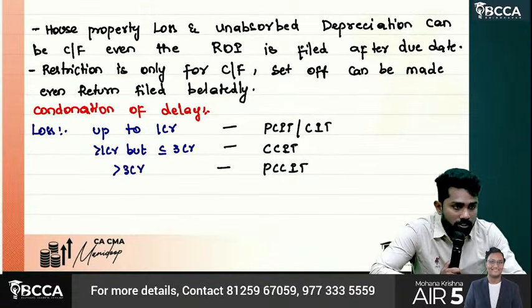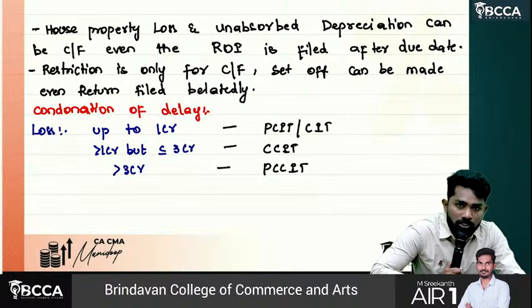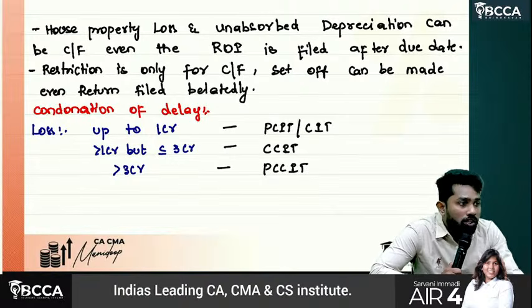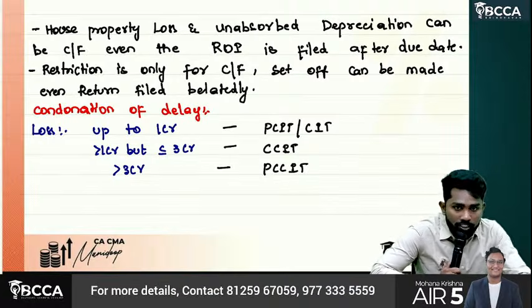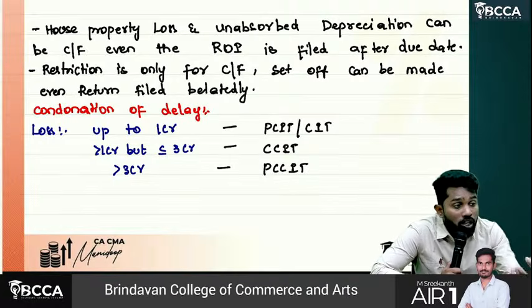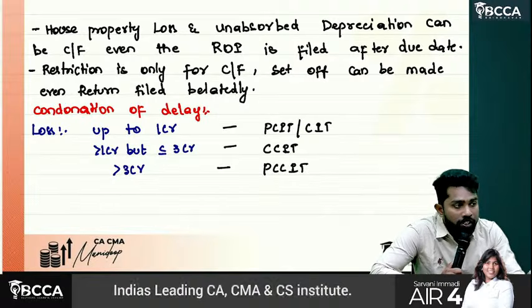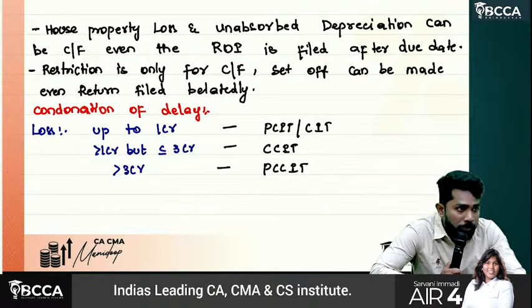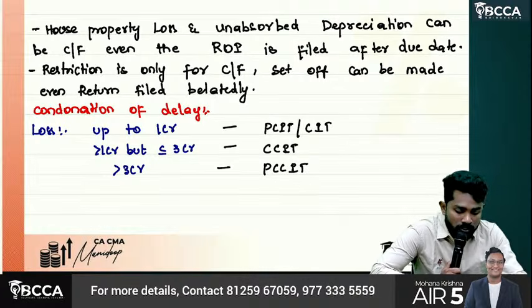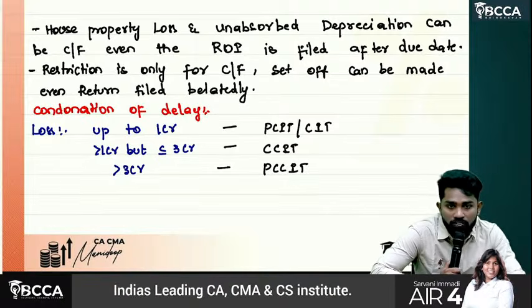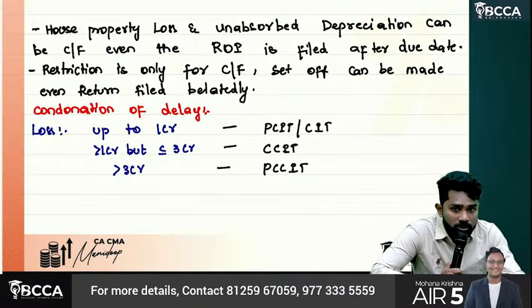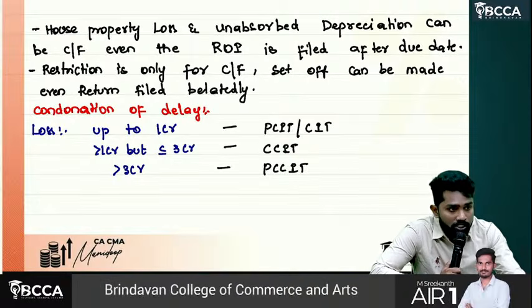However, sir, if due to some genuine reason, genuine cause, you cannot file the return in time, then you can apply for condonation of delay. Who are the authorities that can condone the delay? It depends on how much loss you have reported. If the loss is up to 1 crore, the condonation power is with the Principal Commissioner of Income Tax or Commissioner of Income Tax. If the loss is between 1 crore and 3 crores, then the Chief Commissioner of Income Tax. If it is above 3 crores, the Principal Chief Commissioner of Income Tax.